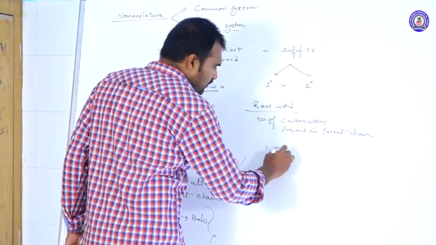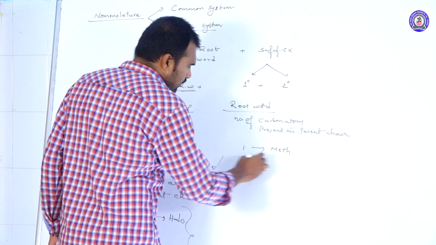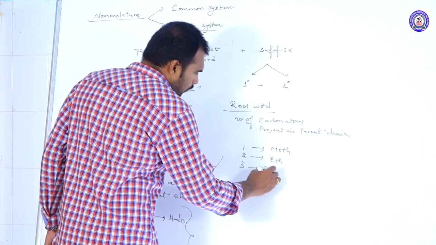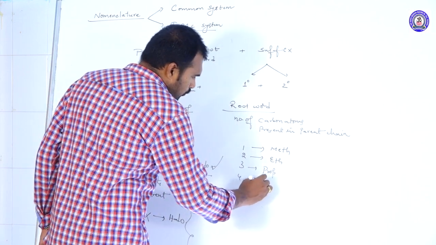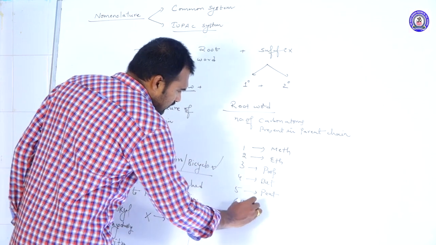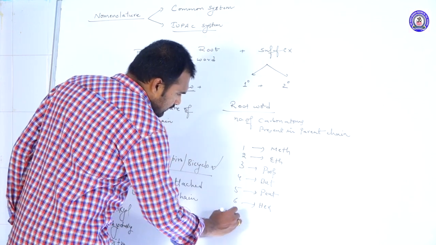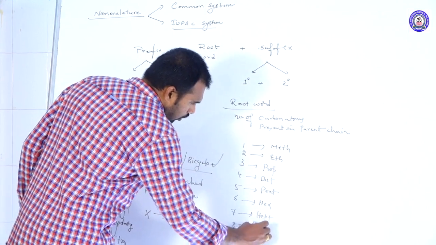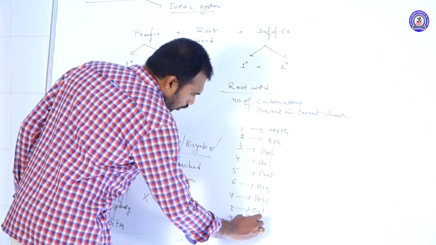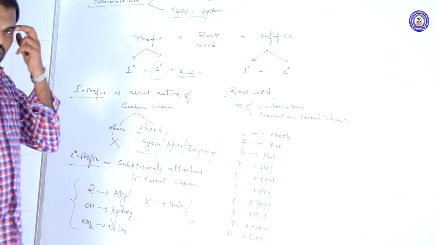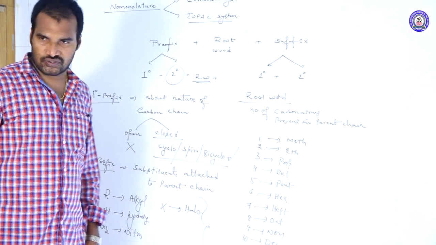If the number of carbons is 1, the root word is meth; 2, eth; 3, prop; 4, but; 5, pent; 6, hex; 7, hept; 8, oct; 9, non; 10, dec. These are the root words we are going to use.